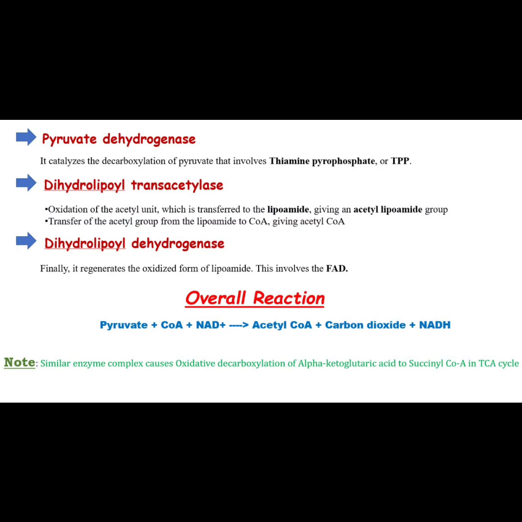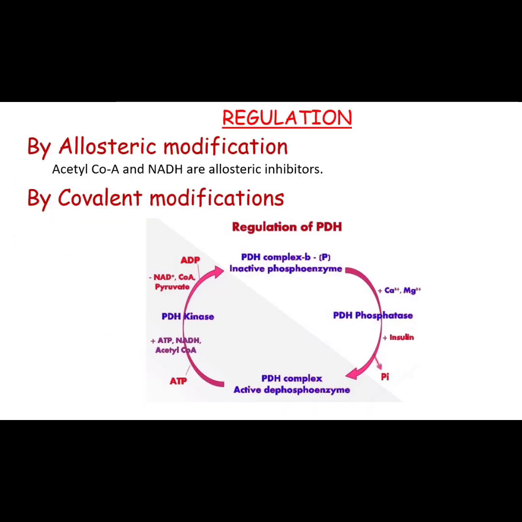A similar enzyme complex causes oxidative decarboxylation of alpha-ketoglutarate to succinyl-CoA in the TCA cycle. Now, let's move on to the regulation, which is done by allosteric modification and covalent modifications. Acetyl-CoA and NADH are the allosteric inhibitors. By covalent modifications, the pyruvate dehydrogenase complex is phosphorylated by PDH kinase and dephosphorylated by PDH phosphatase. The most important point is that pyruvate dehydrogenase is active only in the dephosphorylated form.